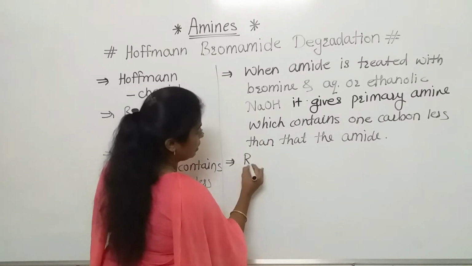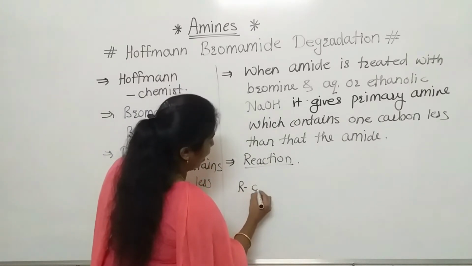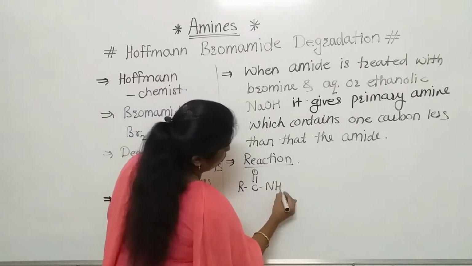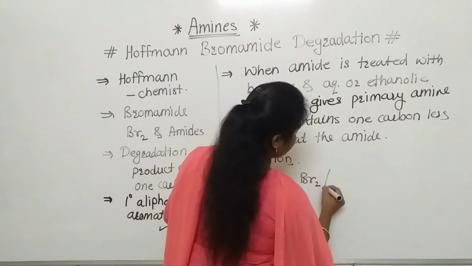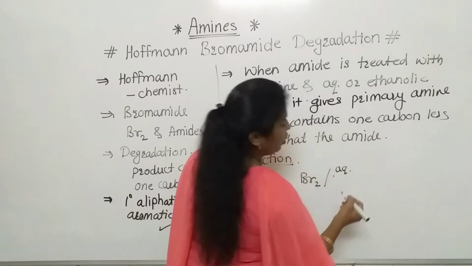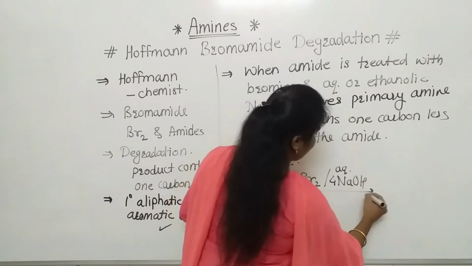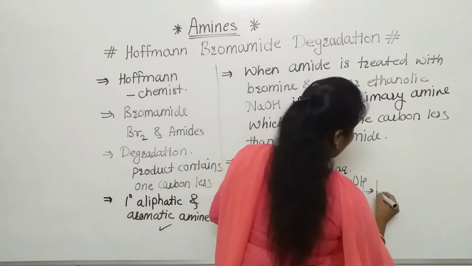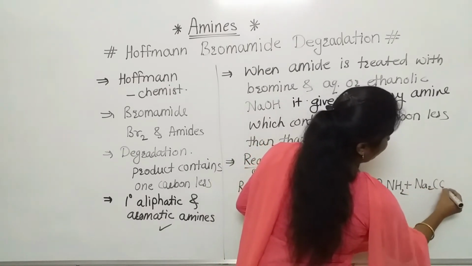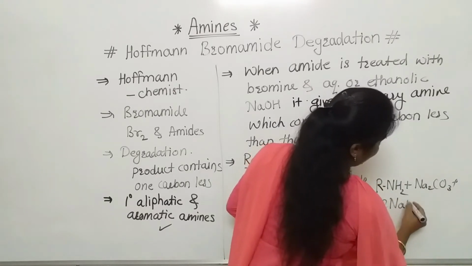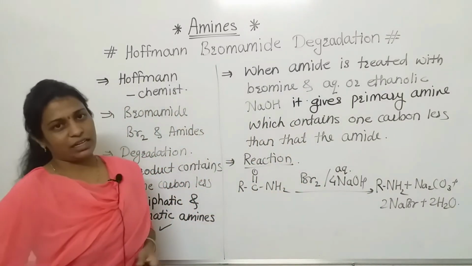Now how do we write this reaction? The amide is RCONH2. We are treating it with Br2 in the presence of aqueous or ethanolic NaOH. 4 moles of NaOH are required. When we write the complete balanced reaction, we get the primary amine plus sodium carbonate plus 2 moles of NaBr plus 2 moles of H2O. In this way we write the reaction.